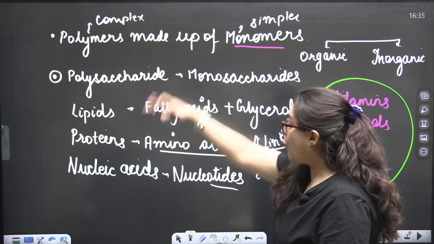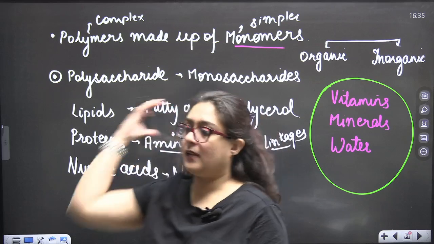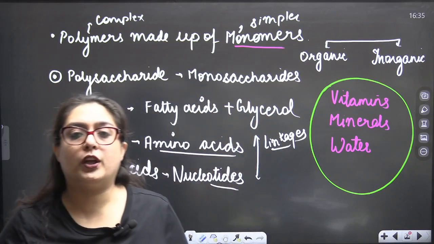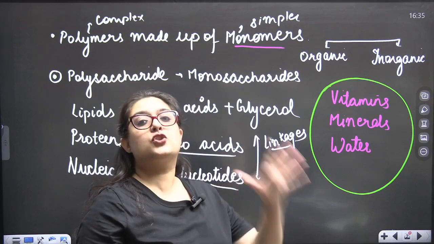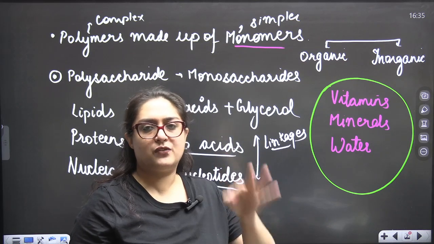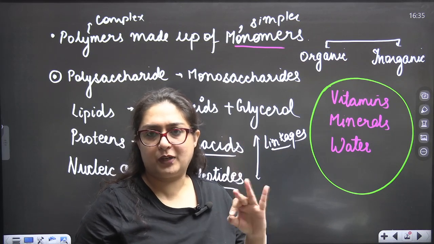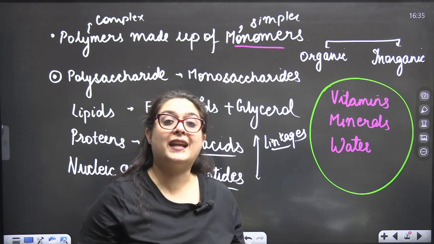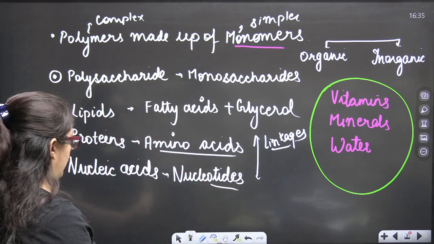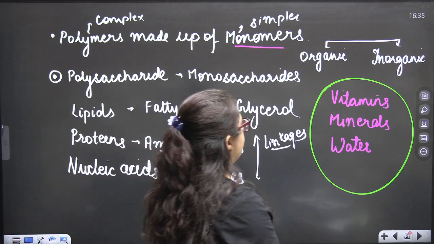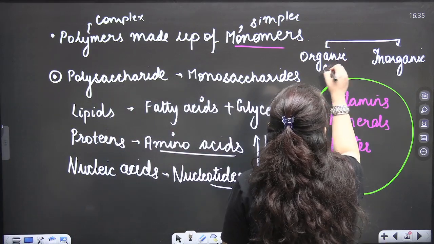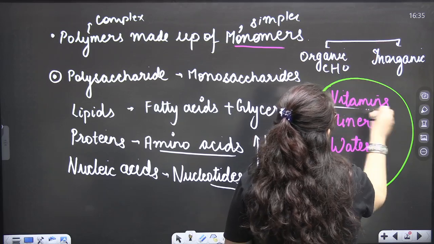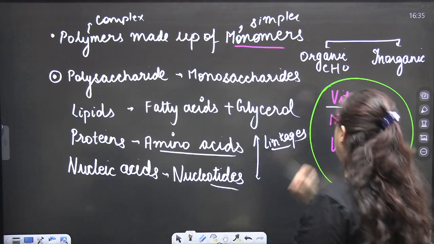They are all considered organic molecules. What is an organic molecule? An organic molecule has the elements C, H and O. All three elements should be present in that particular molecule, then the molecule is called an organic molecule. Inorganic molecules have only C, only CH, or only HO: vitamins, minerals and water.